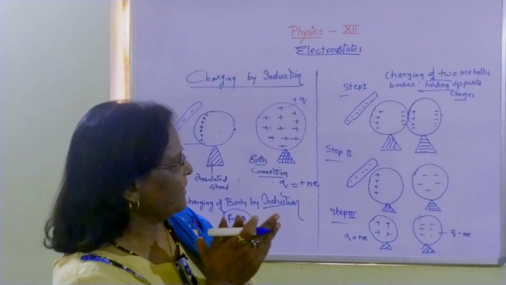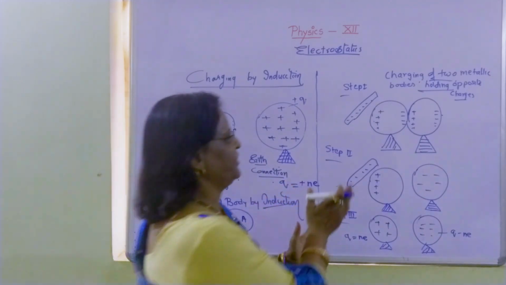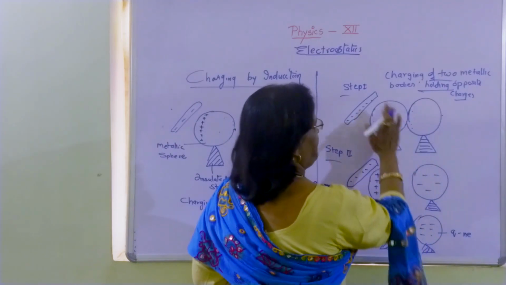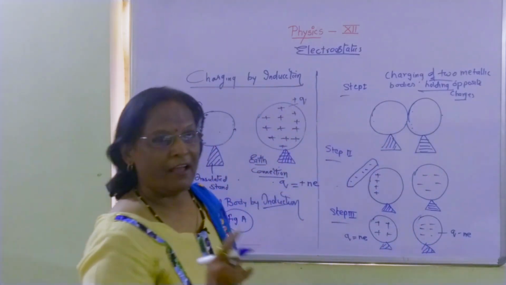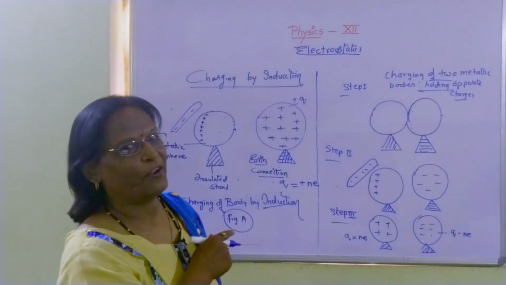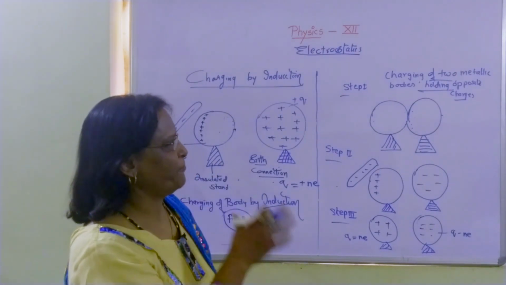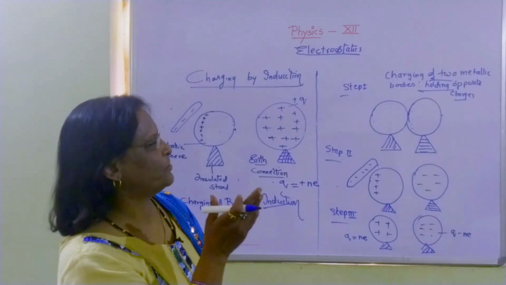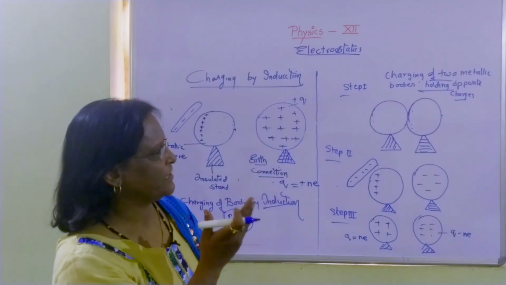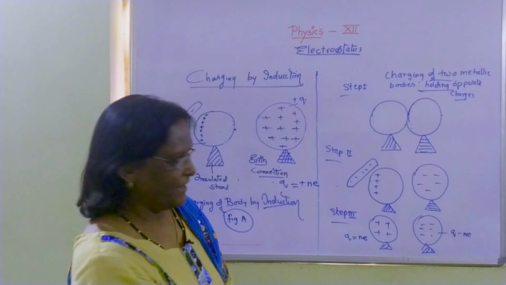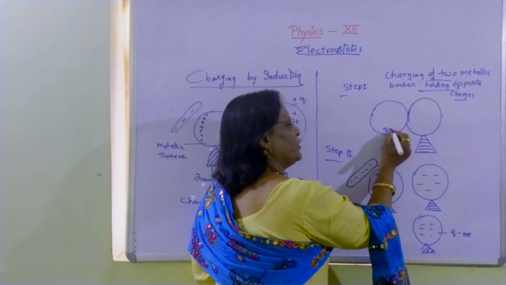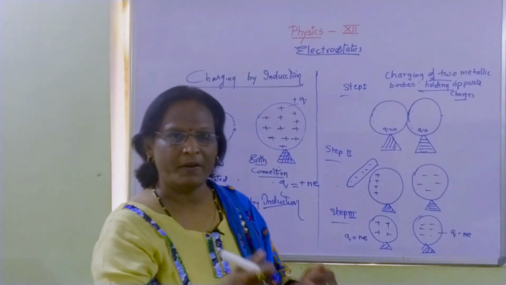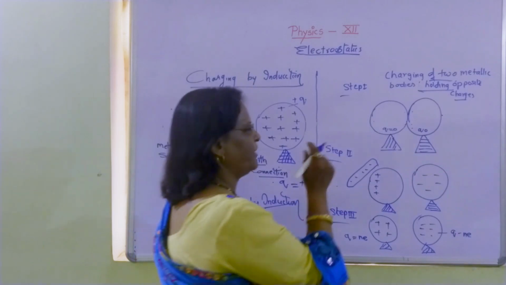Now, these two metallic bodies, initially we will keep in contact with each other. Just you see, without a rod. But keep in mind, you have to place them on insulator. Otherwise, any type of charges which are produced there, they will directly shift to earth. So we have brought two metallic spheres. Both are insulated. For both of them, Q equals to 0, and they are placed in contact to each other on a metallic stand.